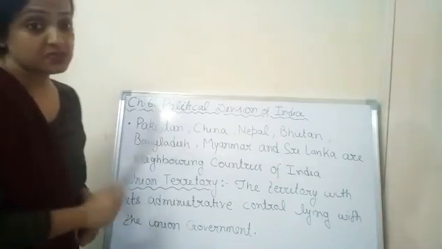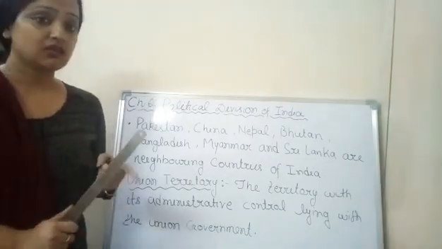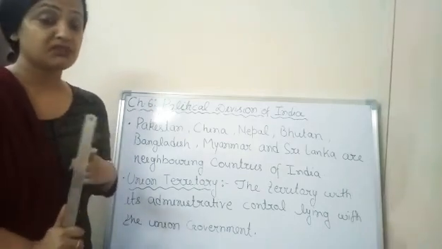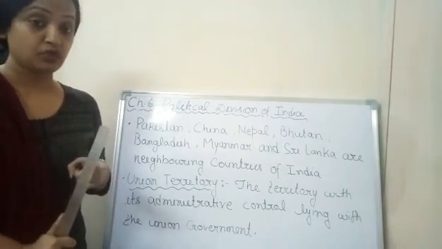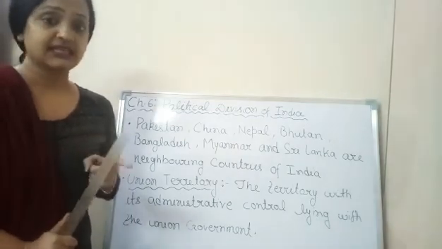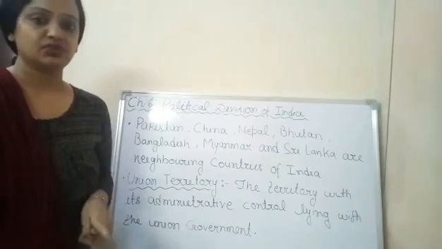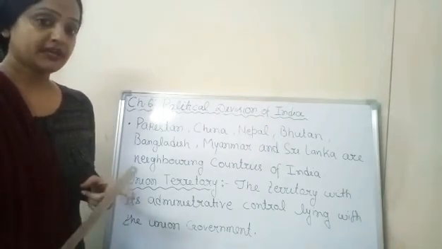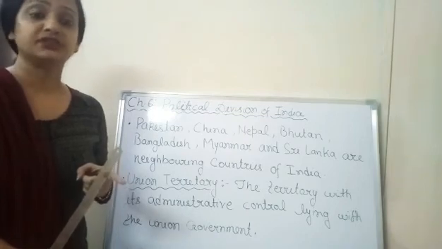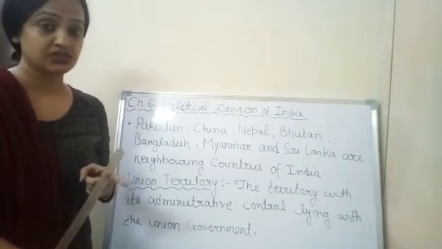So this point must be clear to you, all the water bodies and all the neighboring countries of India. Now come to the important point of the chapter. India has a total of 28 states and 8 union territories. But what is the difference between a state and a union territory?